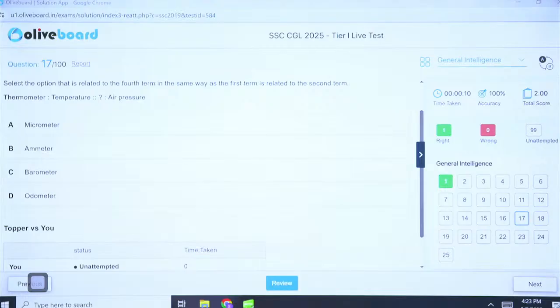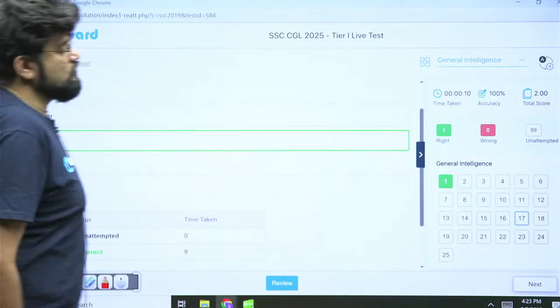Yes, barometer I believe is the correct answer. There is no rocket science about this one. Next, question number 18.